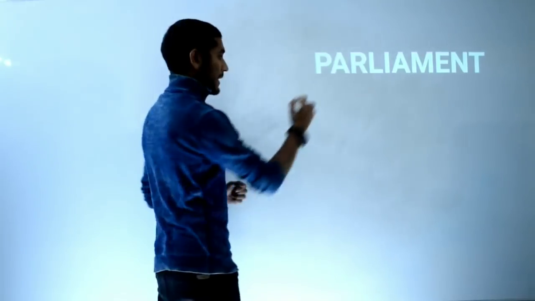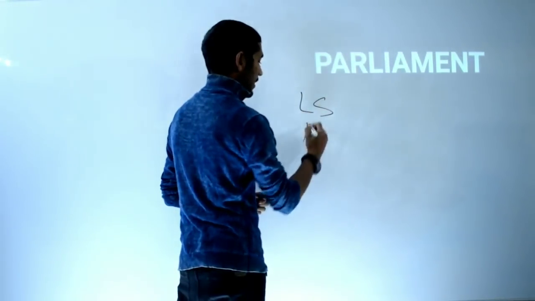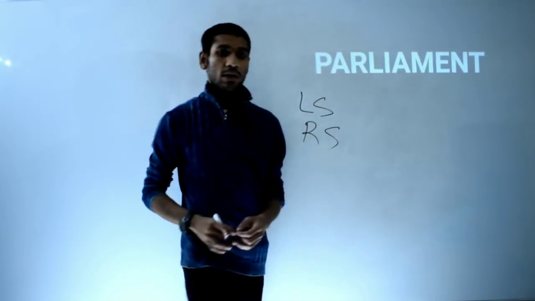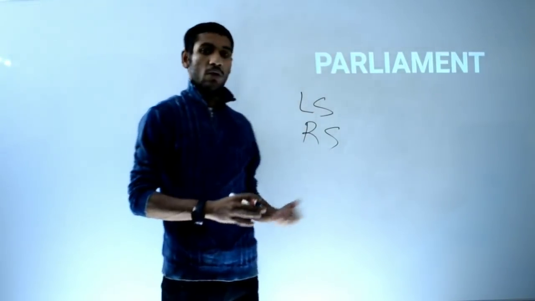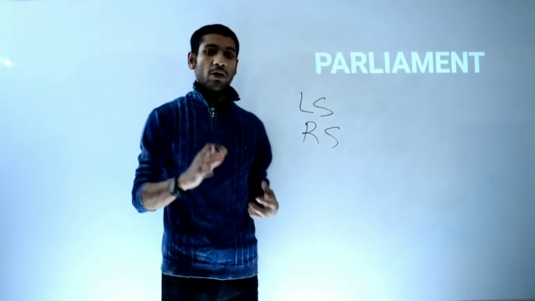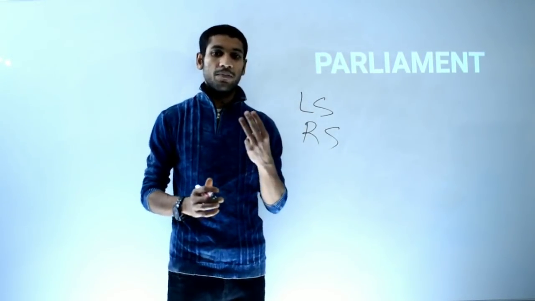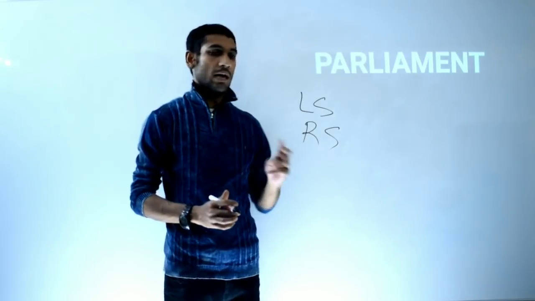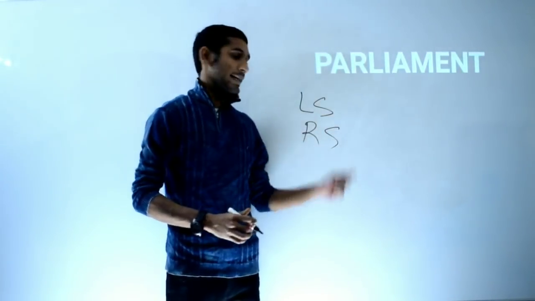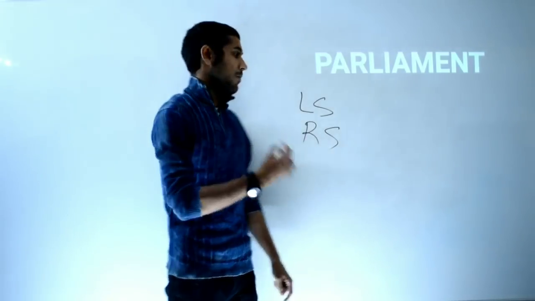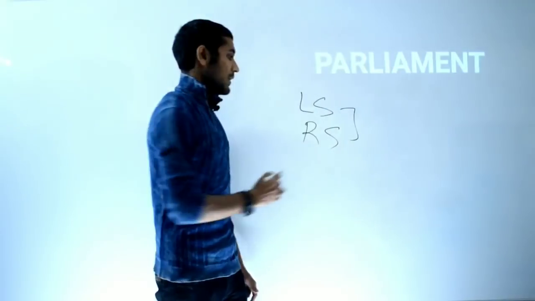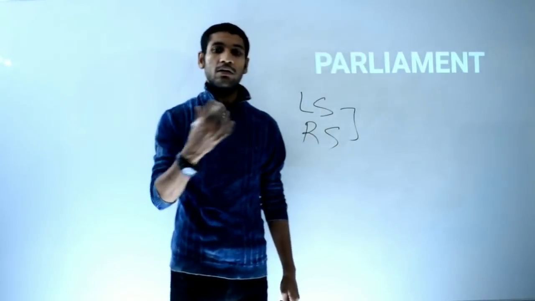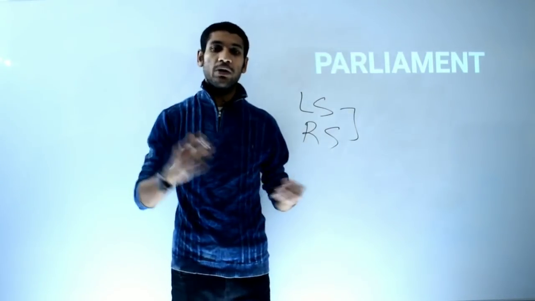Parliament of India consists of two houses, that is Lok Sabha and Rajya Sabha. I hope all of you know this. Parliament of India consists of three bodies, but I am mentioning here only two bodies, that is Lok Sabha and Rajya Sabha. Both these bodies are constitutional bodies. Parliament itself is described in the Constitution of India.